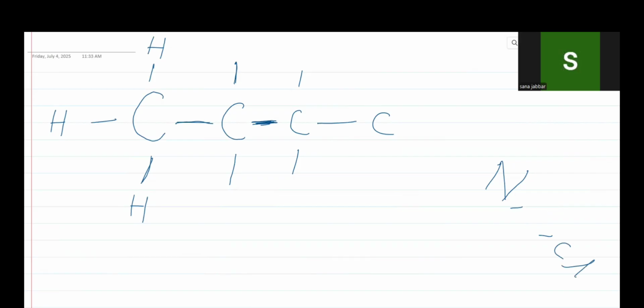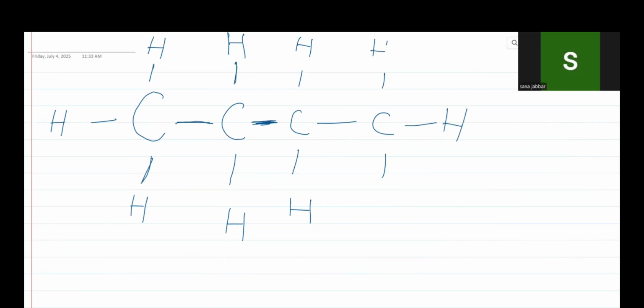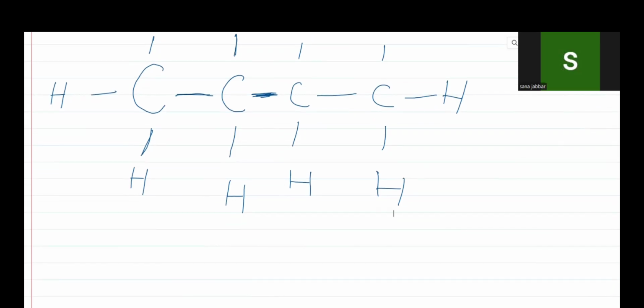But today we are going to discuss hydrocarbons. Hydrocarbons are basically the compounds which contain only hydrogen and carbon, meaning only hydrogen is attached to the carbon atom. This is called a hydrocarbon. Now this is the first carbon atom, this is second, this is third, and this is the fourth. In this way, we have made the structural formula of butane. Butane means the 4-carbon-containing compound.